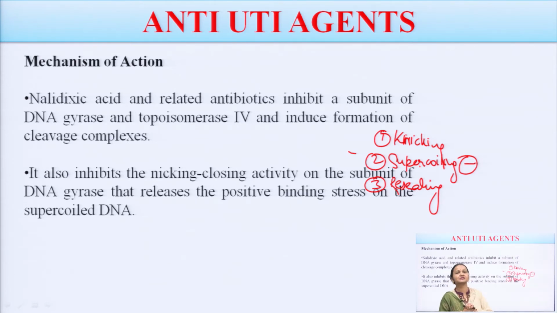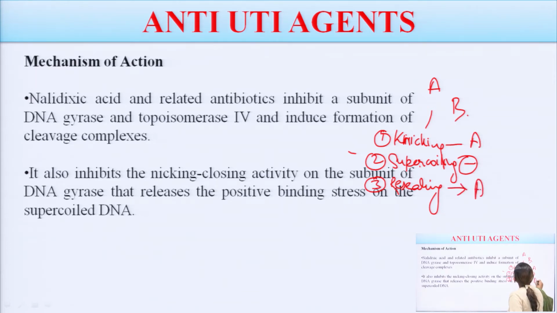This DNA gyrase has 2 types of subunits, subunit A and subunit B. Subunit A does the nicking and resealing, and subunit B does the inhibition of supercoiling. Please keep these points in your mind, then only you can write and discuss its mechanism. When we talk about quinolones and fluoroquinolones, they basically inhibit the enzyme DNA gyrase.